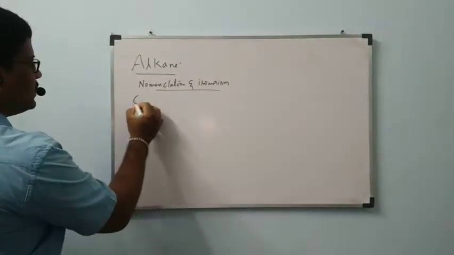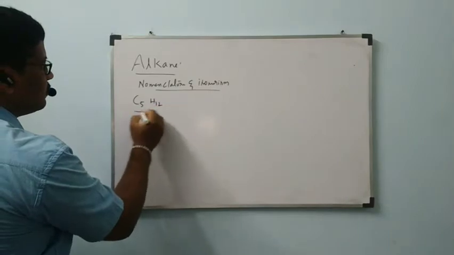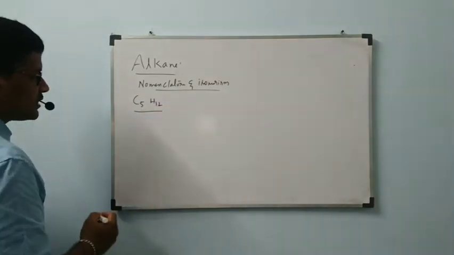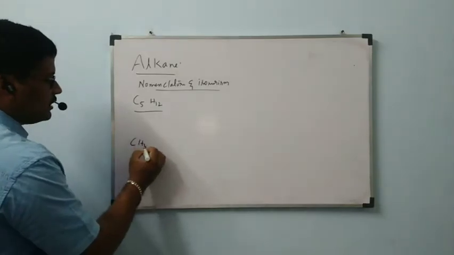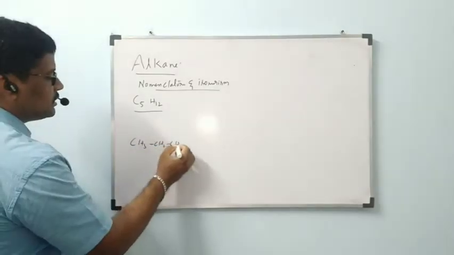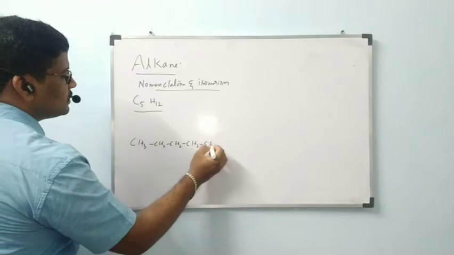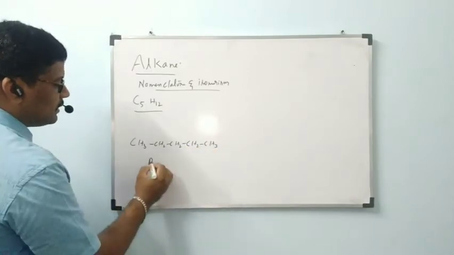Pentane molecular formula is C5H12. First possibility, straight chain: CH3, CH2, CH2, CH2, CH3. This is pentane.